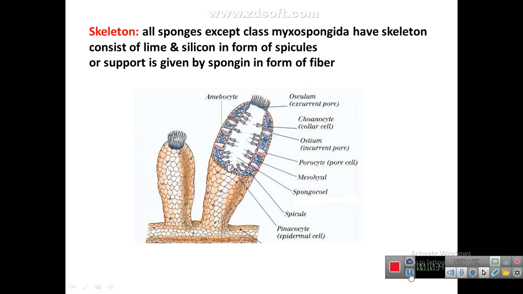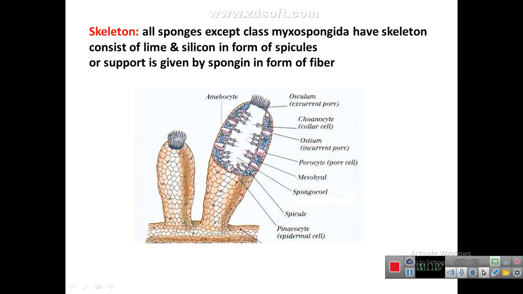The skeleton: all the sponges except class Myxospongida have a skeleton that consists of lime and silicon in the form of spicules. In the diagram in which spicules are shown, these three-ended structures are the spicules. What is the function of spicule? It provides support. Or in some other members of phylum Porifera, the support is given by spongin in the form of fiber. It is a fibrous protein.